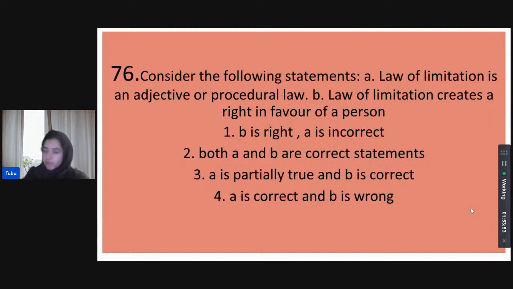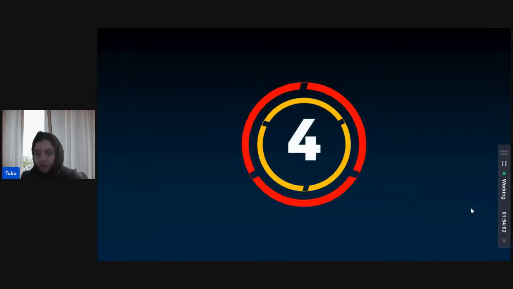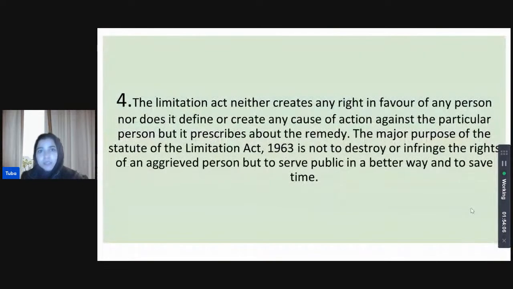Again, a very common concept that should be clear in the law of limitation. Karan thinks A is correct, B is wrong. Priyanka as well. And that is right. Again, as we discussed, it is not creating a new right in favor of any person. It is not defining a new cause of action, etc. It is only prescribing a remedy.